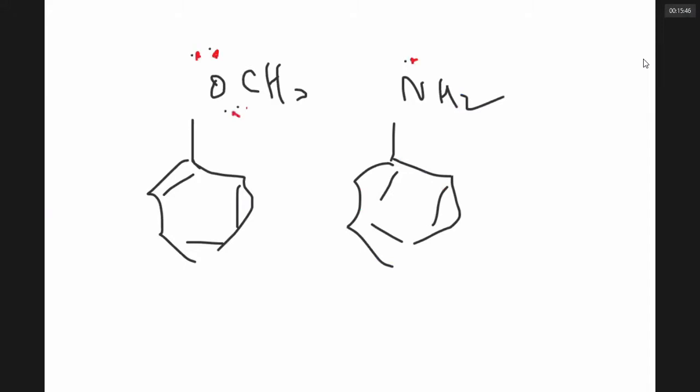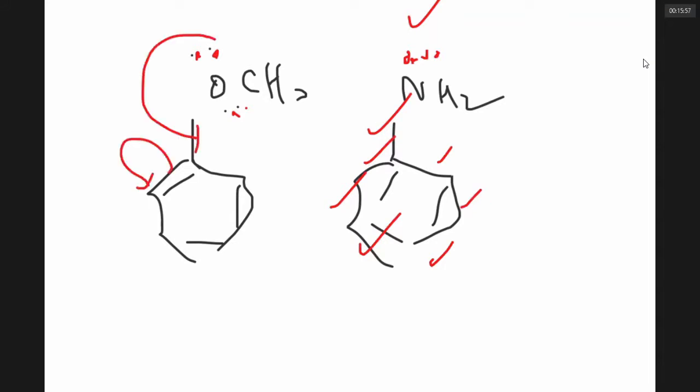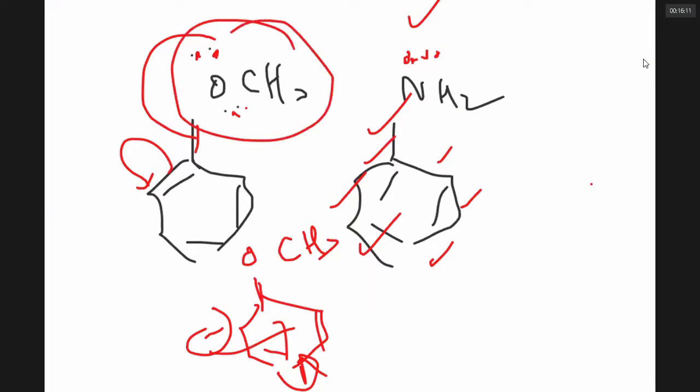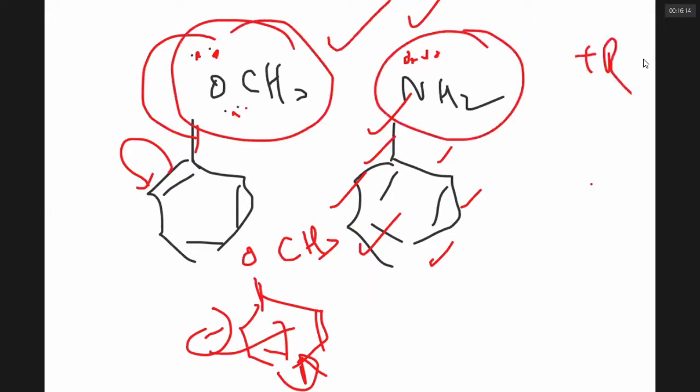If I carefully see, this electron pair, single bond, double bond, single bond, double bond, single bond, double bond, single bond. This conjugated system will allow the flow of electrons into benzene. It would increase the electron density on benzene. As it is increasing the electron density in benzene, the presence of such electron releasing plus R groups like methoxy, NH2, OH, all these electron releasing groups, they increase the reactivity of benzene.